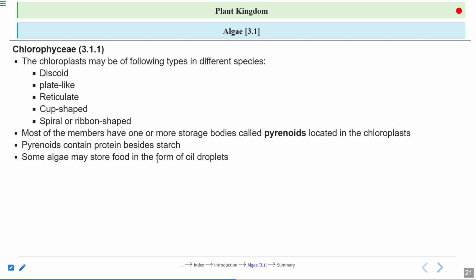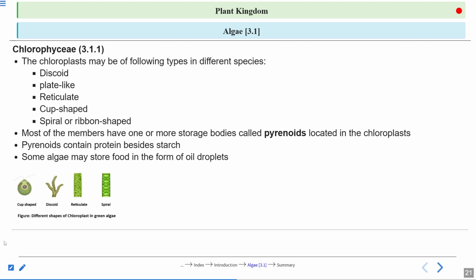Some algae may store food in the form of oil droplets also. So here you can see cup-shaped. In Chlamydomonas, we have this chloroplast. You can see this is cup-shaped. Discoid shape, a very different shape, discoid. Reticulate, and spiral. So we see different shapes of chloroplast in the case of Chlorophyceae.